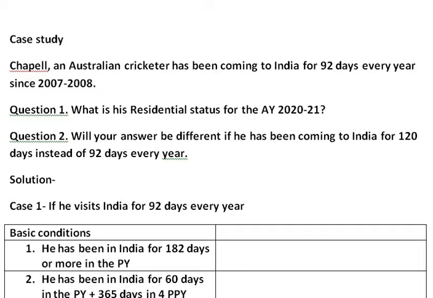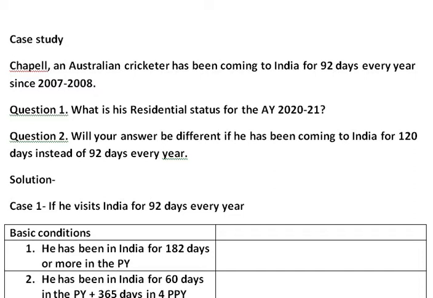Mr. Chappell is an Australian cricketer and has been coming to India for 92 days every year since 2007-08. That means for the last 13-14 years, he has been coming to India for 92 days every year. First question is, what is his residential status if he comes to India for 92 days every year? Question 2.